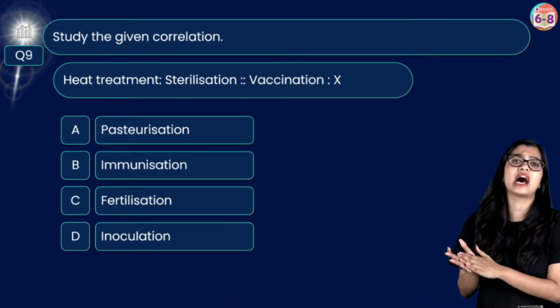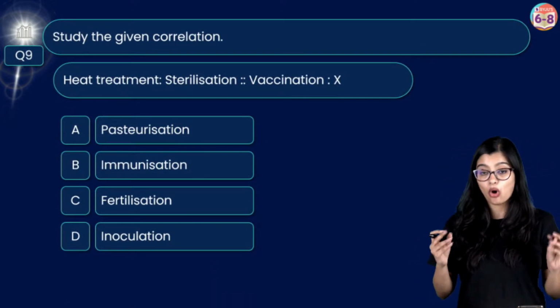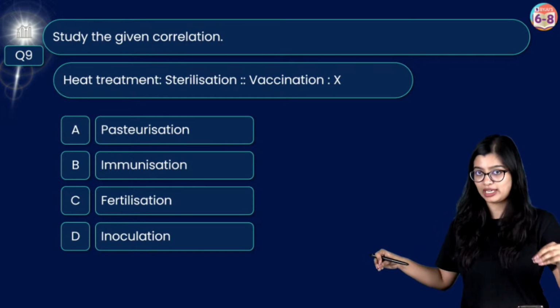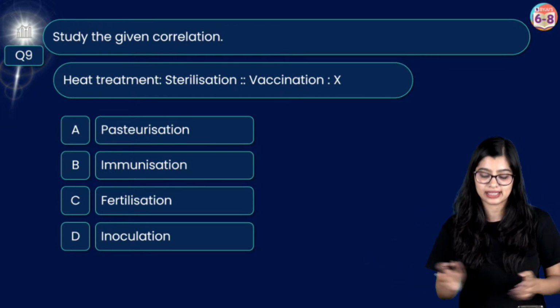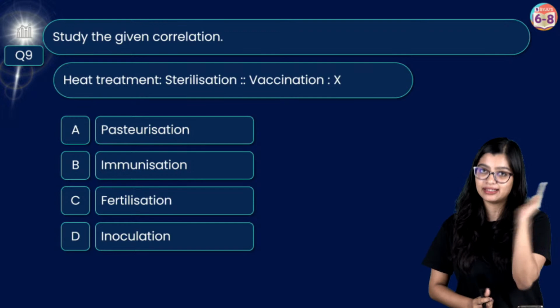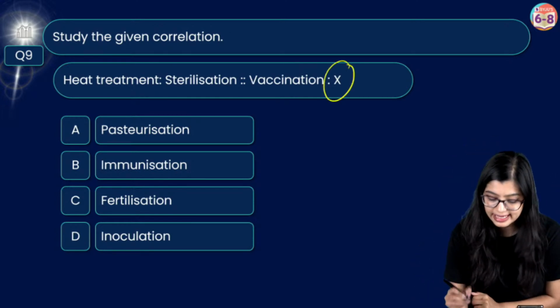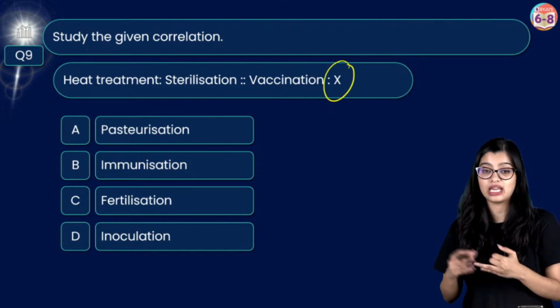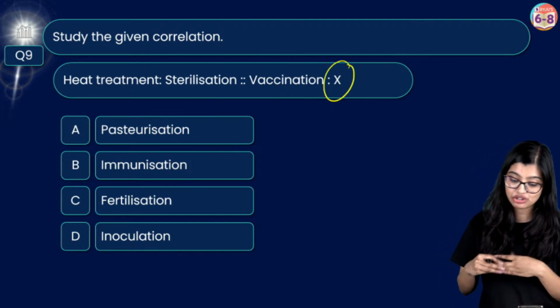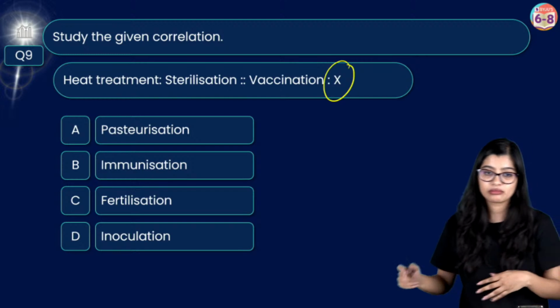Now question number 9. Study the given correlation and then identify the correct answer. Heat treatment and sterilization, vaccination and X. So what is X here? Pasteurization, immunization, fertilization or inoculation.